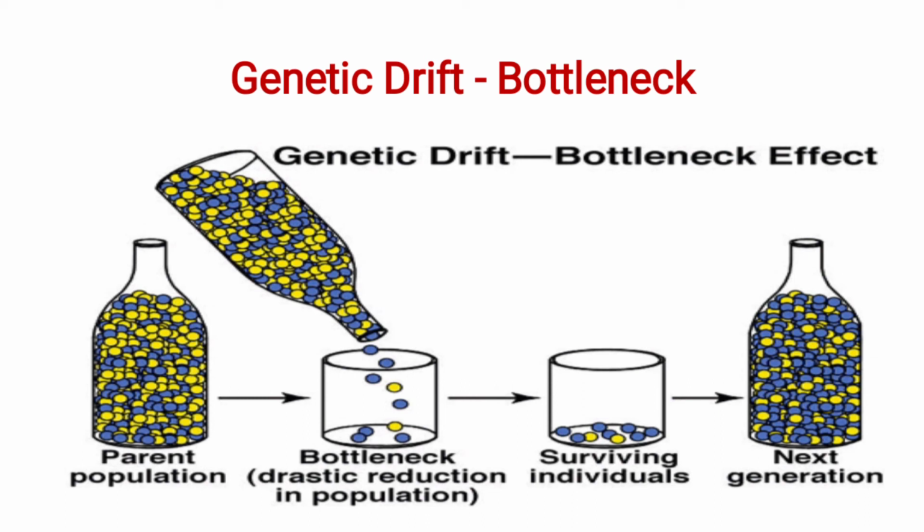That is the picture of genetic drift through a bottleneck. The parent population is there. Then a drastic reduction in population size due to the bottleneck. Then some of the individuals survive. From the surviving individuals, the next generation is produced.